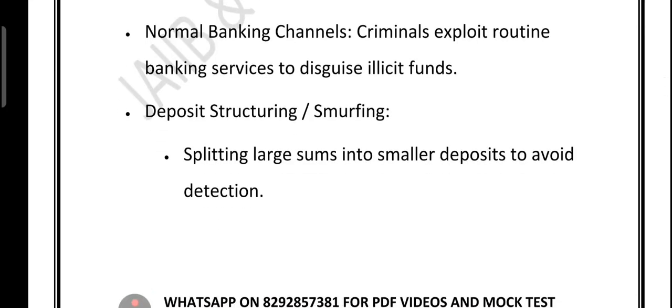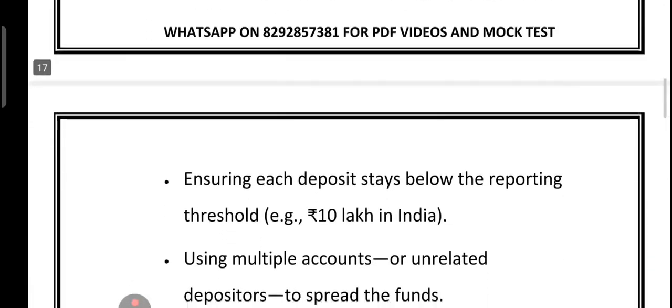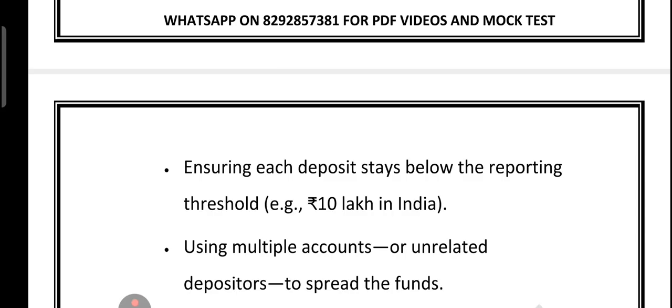You don't just dump it in one account, that is suspicious. Instead, you split it into a lot of smaller deposits, each just below the limit that forces the bank to report it. Then you might use multiple accounts. You might get different people to make the deposits. You might move the money between banks in different cities. Then quickly withdraw it in cash before anyone notices.